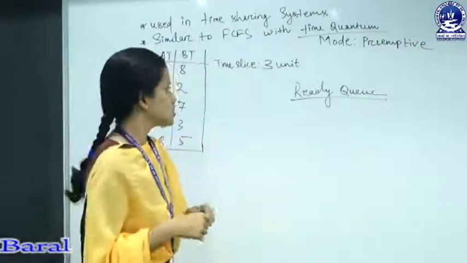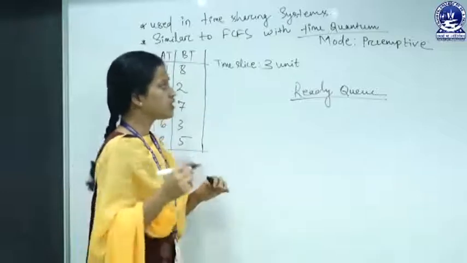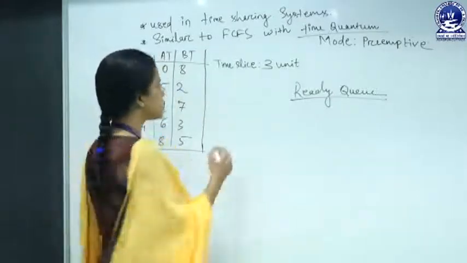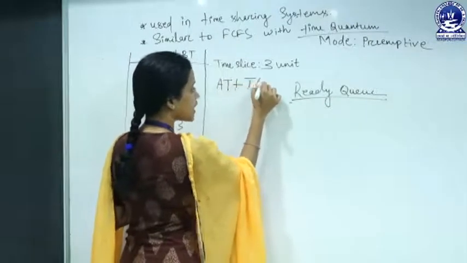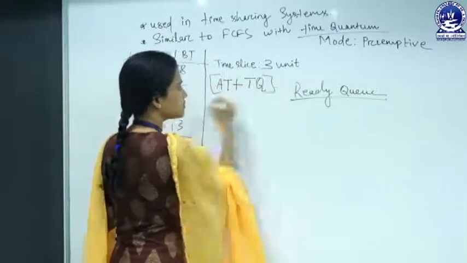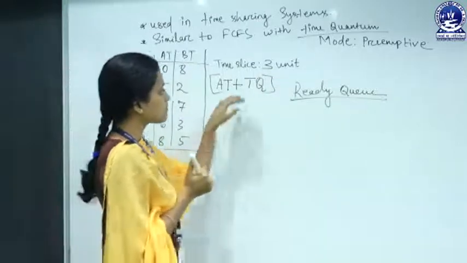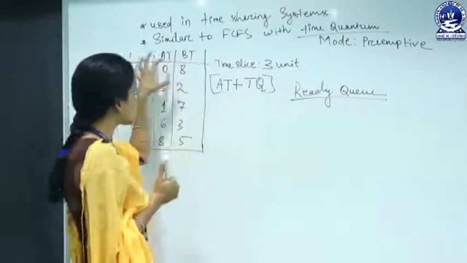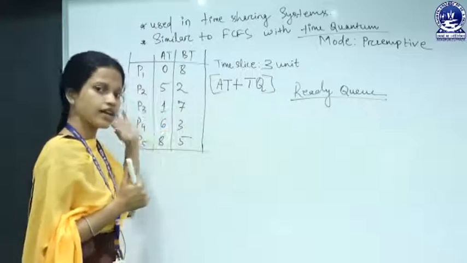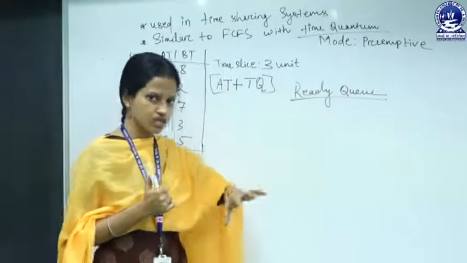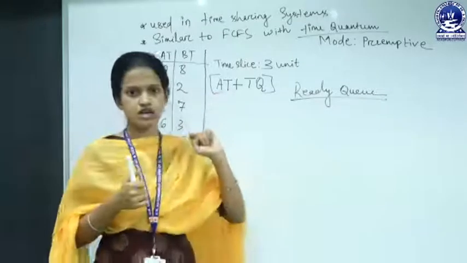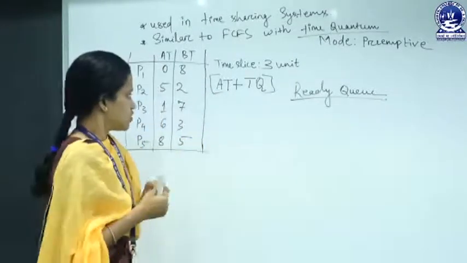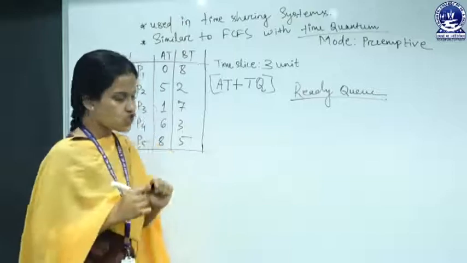Here we have to consider arrival time plus time quantum. On the basis of that, we pick the process from the ready state and allocate it to the CPU on the criteria of arrival time and time quantum. So now draw the Gantt chart.